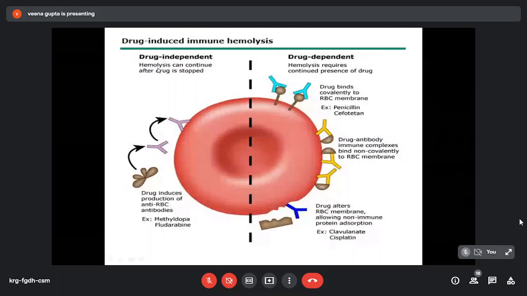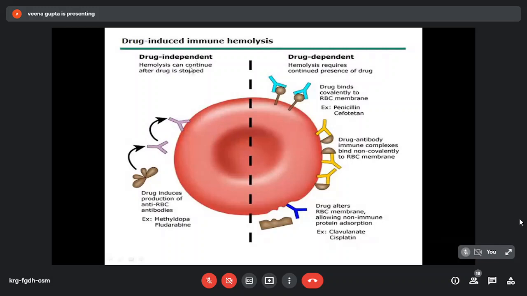Here hemolysis can continue after the drug is stopped, without continuous presence of the drug. So the drug just induces the autoantibody production, like it is seen after methyldopa basically. So the drug has induced the formation of autoantibody, then it manifests like autoimmune hemolytic anemia only. Second mechanism is drug dependent. Here hemolysis requires continued presence of the drug. So it can be by any of these three mechanisms.